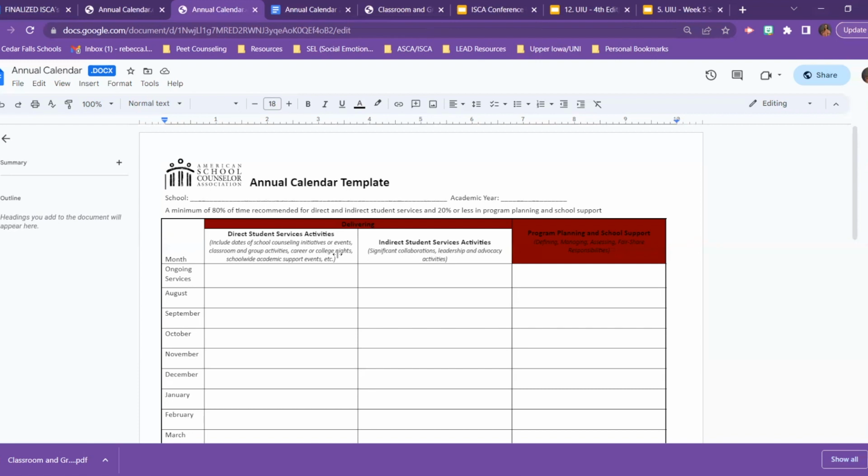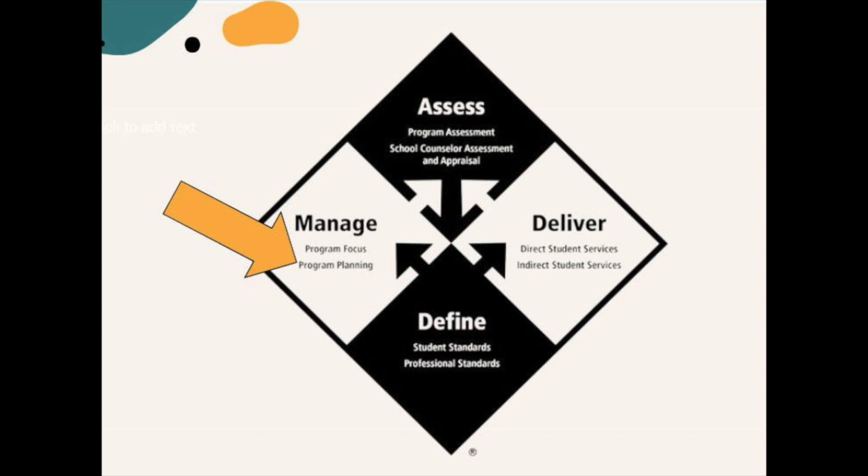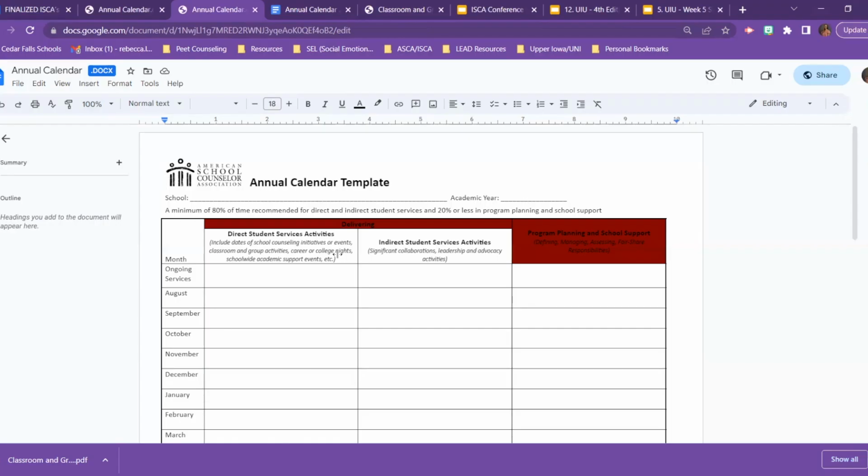But if you were doing that independently, or if you were planning a small group and working on content or building pre and post tests, all of that would be a part of the manage component, but really part of that program planning. You are doing those things to manage and to define your program. And so again, really utilize that handbook if you are needing more help. But if it's not direct or indirect, most likely it is program planning and management.